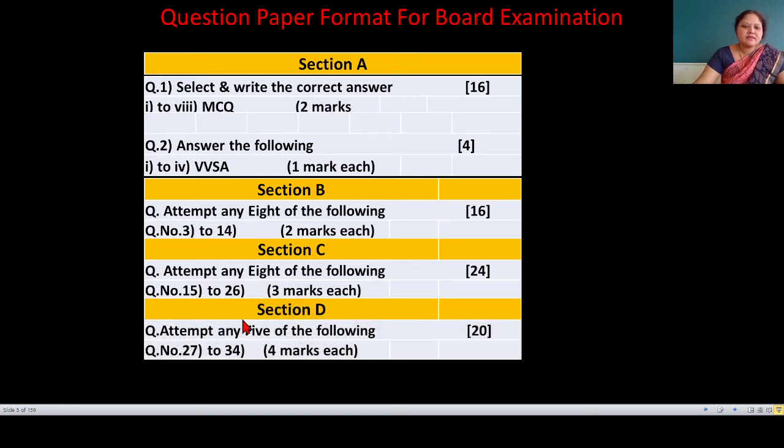And last section is section D. Section D contains 8 questions and are having 4 marks each. You have to attempt any 5 questions out of 8 questions. Next, question paper design.